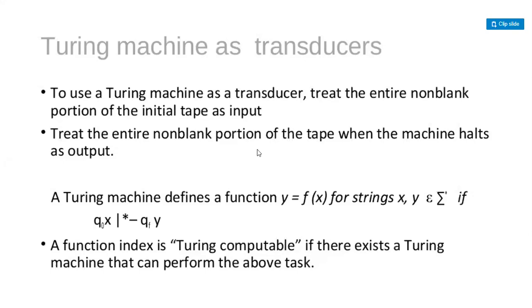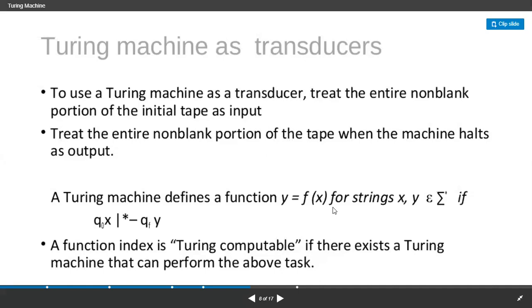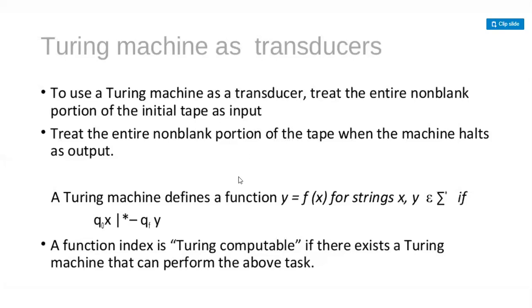And note down this point also: a Turing machine defines a function y equal to f of x, for strings where x is a string and y belongs to some sigma star. If we have a condition like this, and we perform the above task, then we can say that the Turing machine is a transducer. So we have the Turing machine as a language acceptor and the Turing machine as a transducer. Please make a note of this.